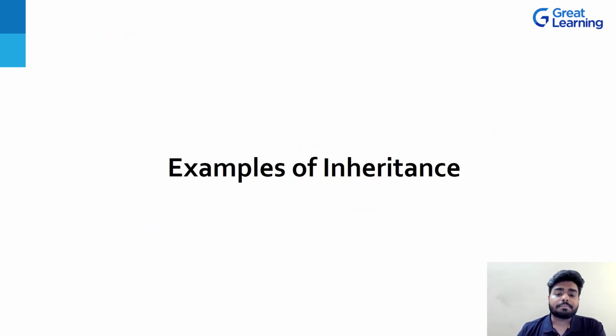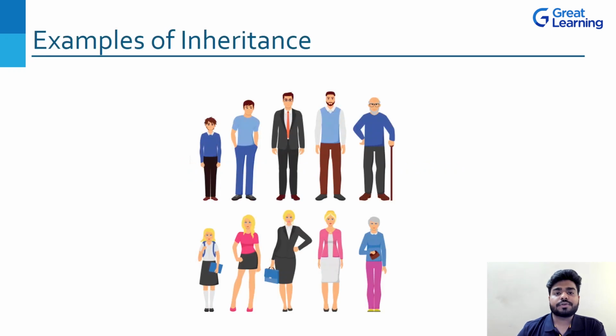Now let's see the examples of inheritance and let's try to understand what are those scenarios where we can actually talk about inheritance. So the very first example, as I've already told you, the father, son, the grandfather, great grandfather, it can be anything. So you can see the generation here, right? This is a perfect example of inheritance.